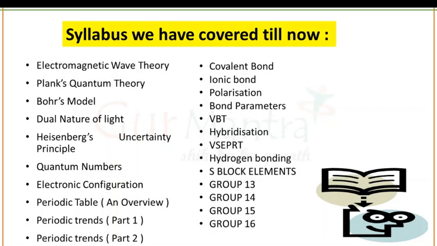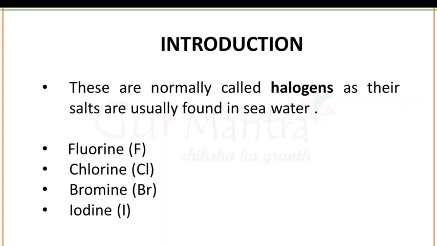And now in this lecture we are going to start with the topic group number 17, and this group number 17 is also known as halogens. The name halogen means salt producing elements. And group number 17 is composed of 4 different elements: fluorine, chlorine, bromine and iodine.